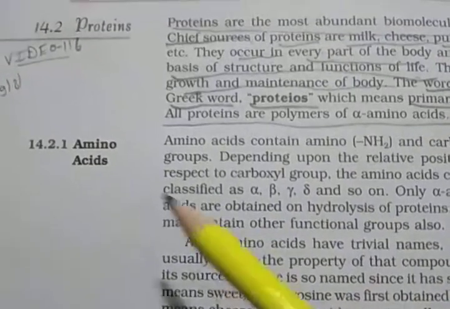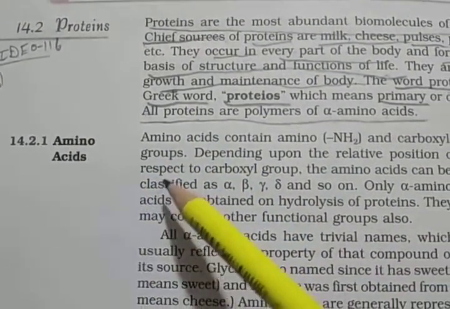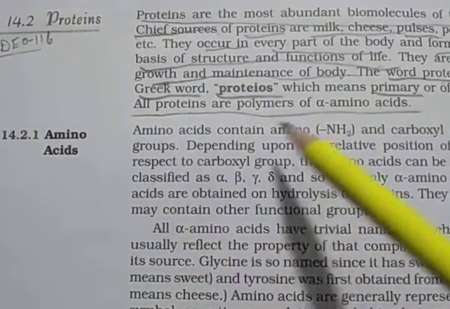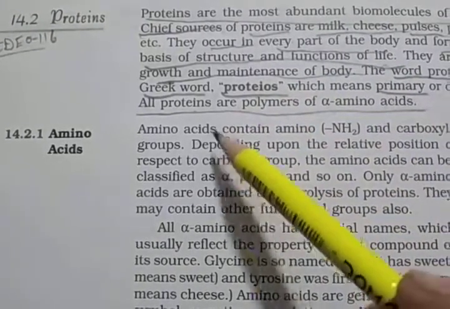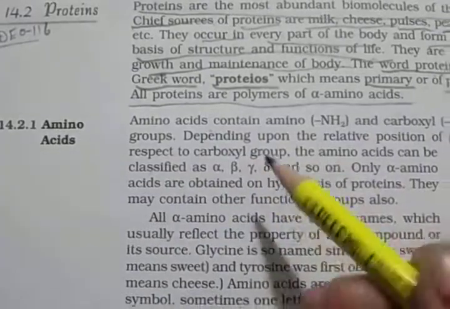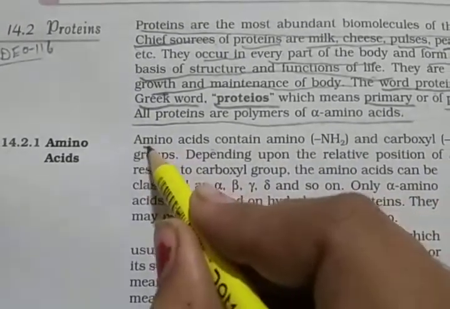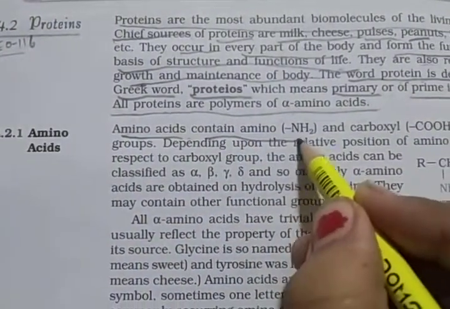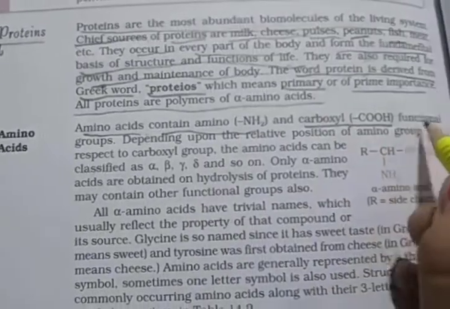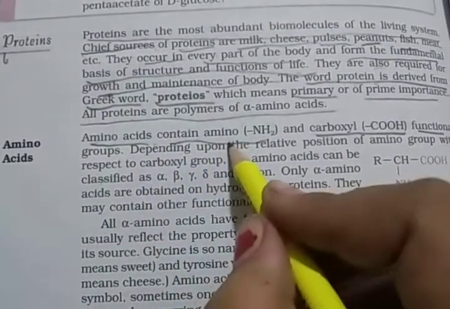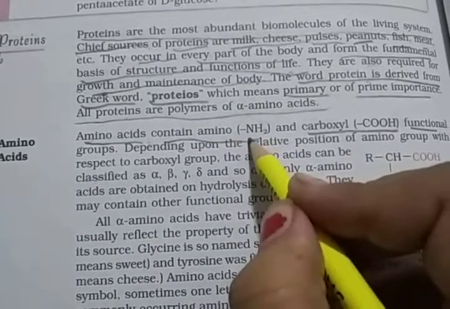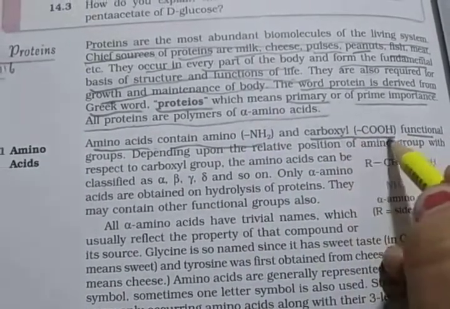So first, the building blocks of proteins: amino acids. Polymers of alpha amino acids are known as proteins. So what is an amino acid? An amino acid contains an amino group and a carboxylic functional group, that is, two functional groups: amino NH2 and carboxyl COOH.